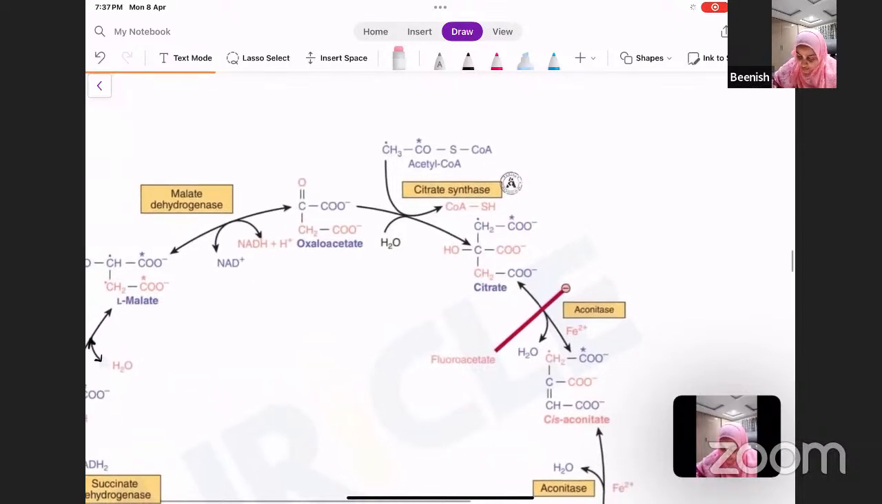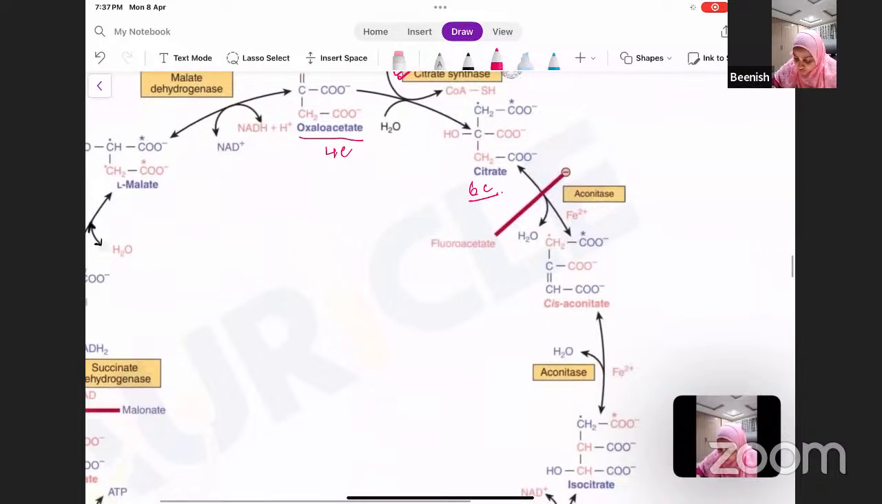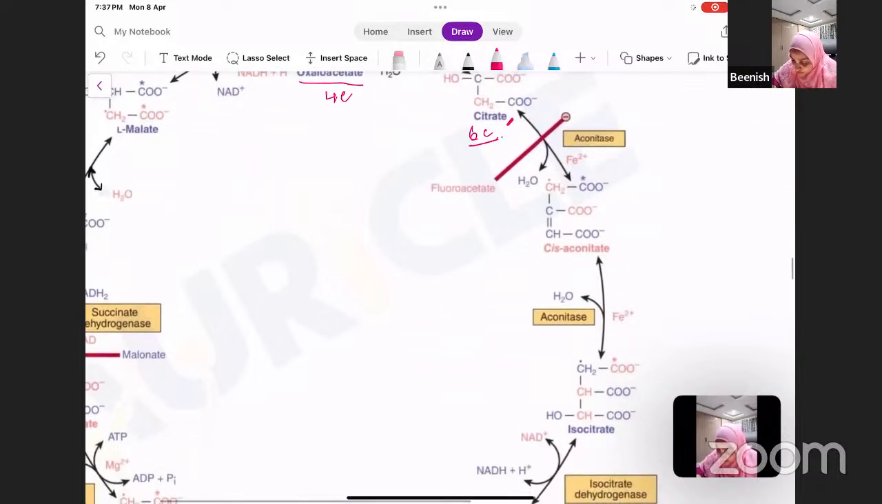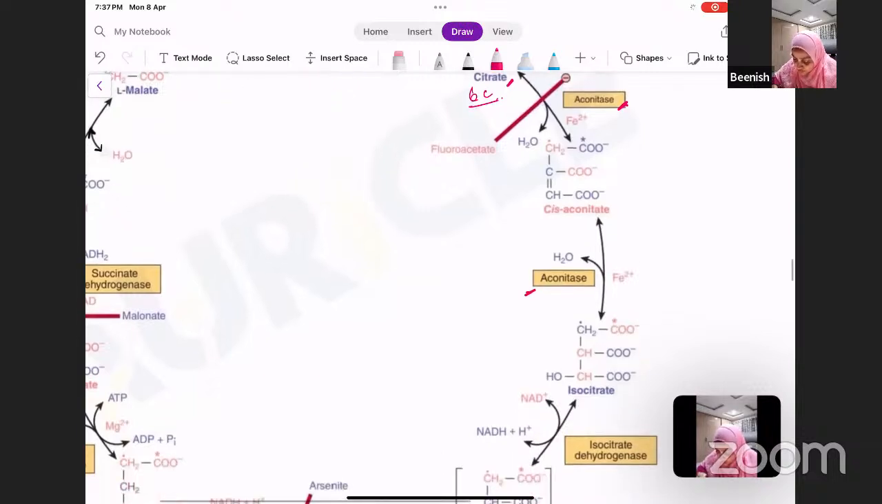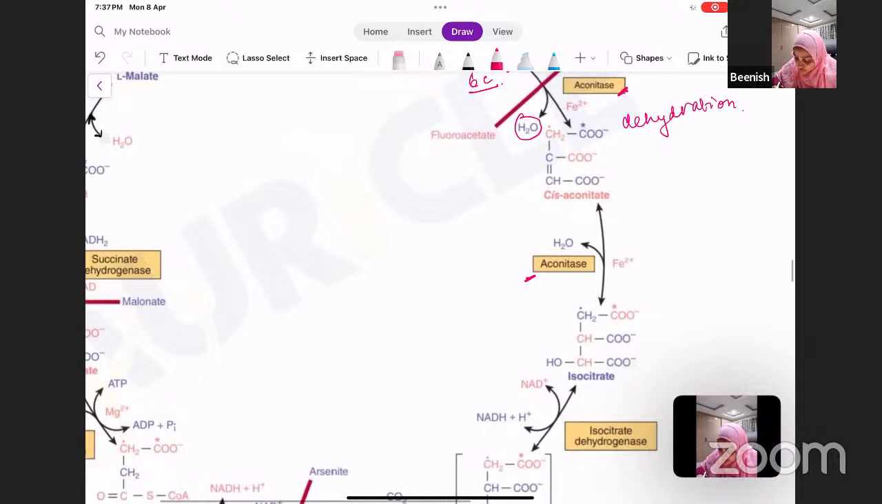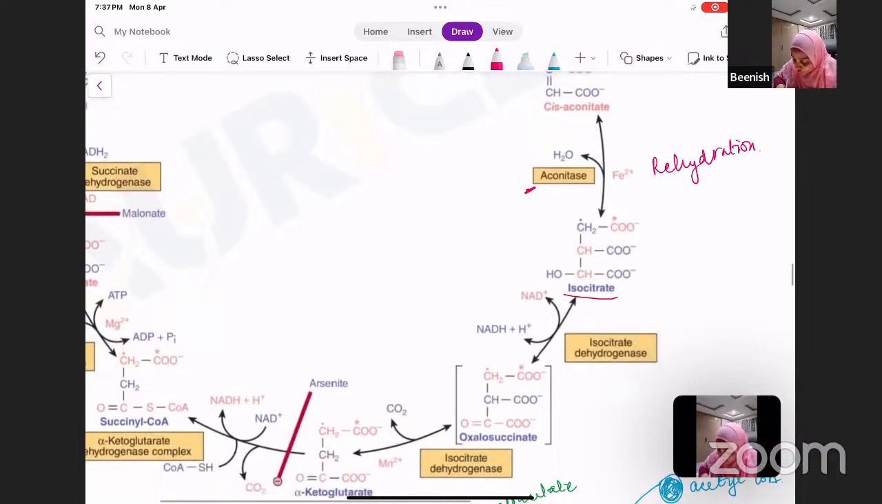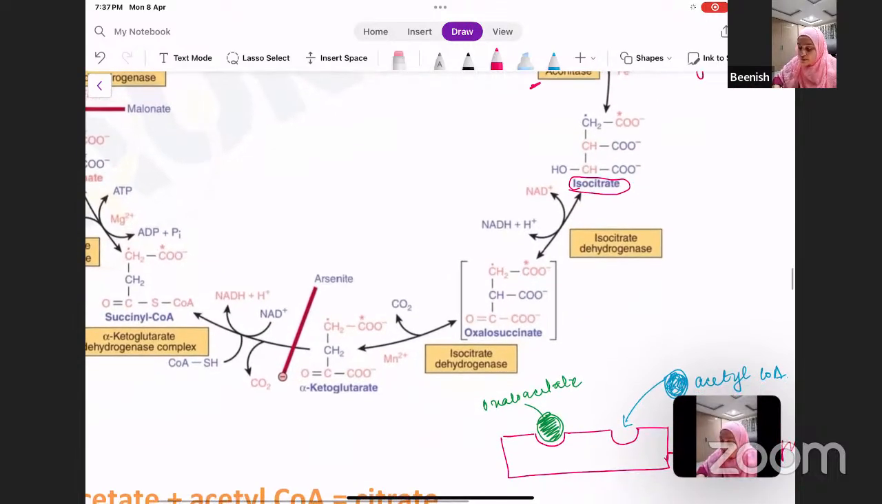Let us have a look here in this cycle. The 2 carbon acetyl-CoA combines with 4 carbon oxaloacetate to form 6 carbon citrate, and the enzyme is citrate synthase. Now your citrate is acted upon by aconitase, and you can see two steps. Firstly, water is removed, that is dehydration, and then water is being added, rehydration, and isocitrate is formed.